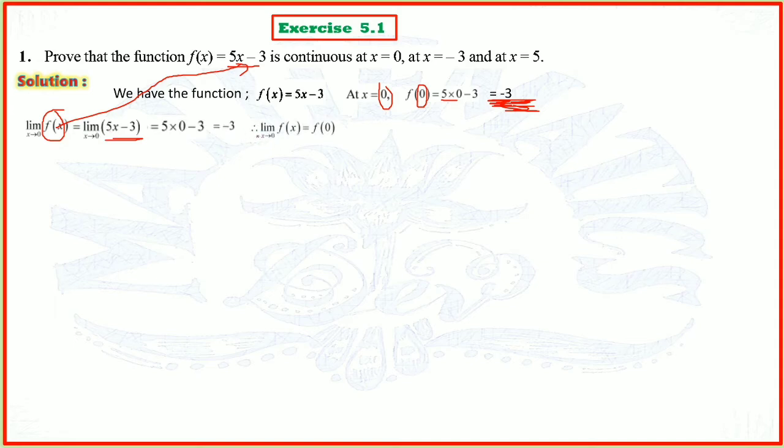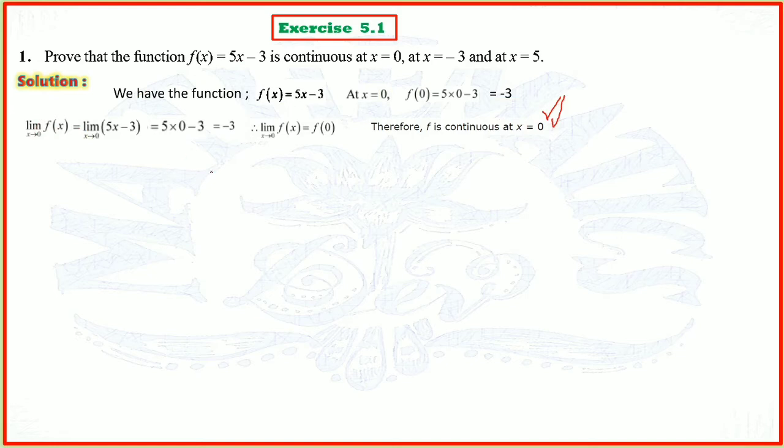Since f of a and the limit as x tends to 0 of f of x are both equal, therefore the limit as x tends to 0 of f of x is equal to f of 0, both are minus 3, hence the function is continuous at 0.